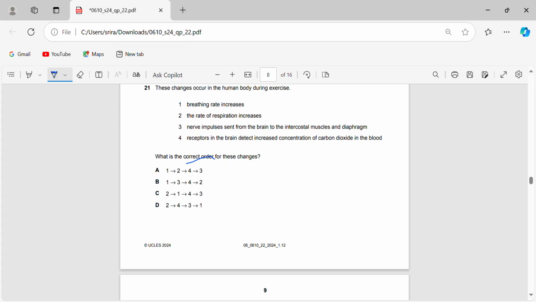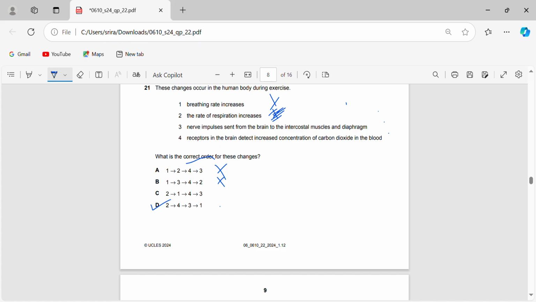Breathing rate increasing cannot be in the first two stages. It cannot be the beginning. So you can cut out anything starting with 1. Rate of respiration starting is actually right. Very sorry, rate of respiration can start, but anything starting with 1 is wrong. Only after 2, 3 and 4 occur can 1 occur. 1 has to be the last. So that itself gives us the answer D. But let me just explain it in greater detail.